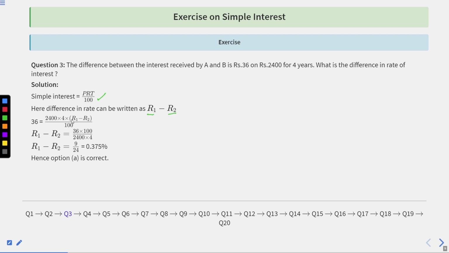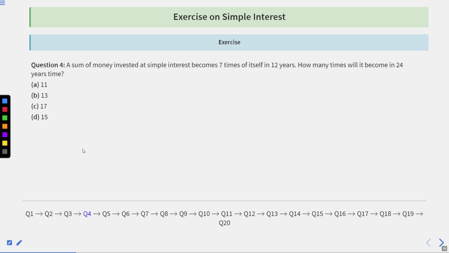So the interest is rupees 36, that is simple interest. 36 equal to 2,400 into 4 into R1 minus R2 upon 100. So R1 minus R2 is equal to 36 into 100 upon 2,400 into 4. So therefore R1 minus R2 is equal to 9 upon 24, that is 0.375%. So the correct option here is option A.